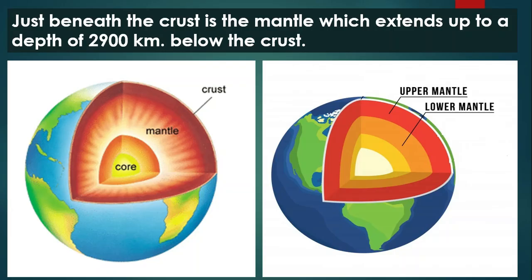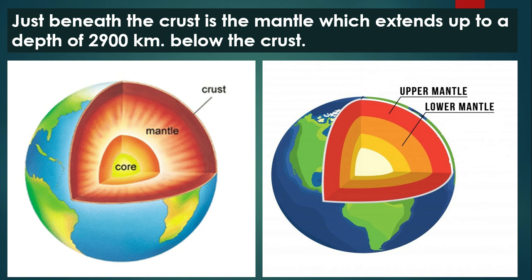Let's move to the second layer. It is just below the crust. This second layer is named as mantle, M-A-N-T-L-E, mantle. As you are looking in the first picture, the second layer is known as mantle. The depth of mantle is 2900 kilometers.